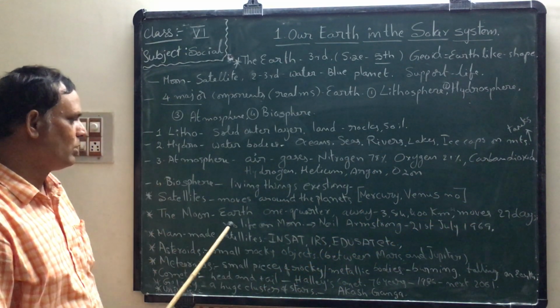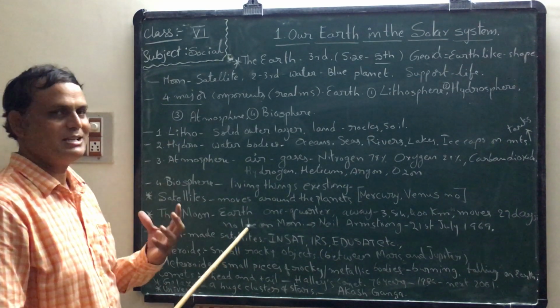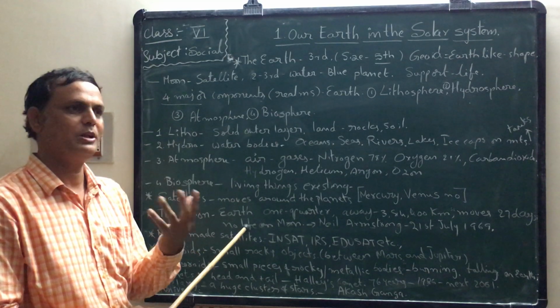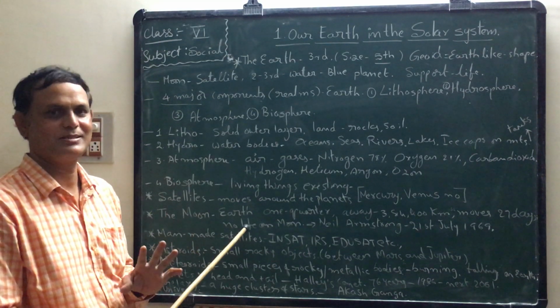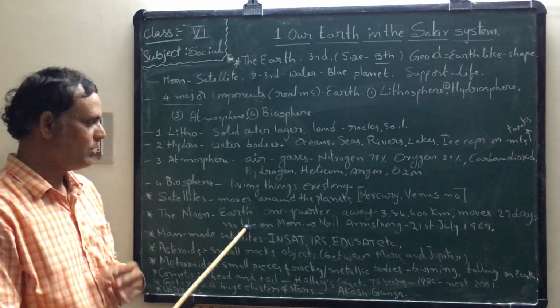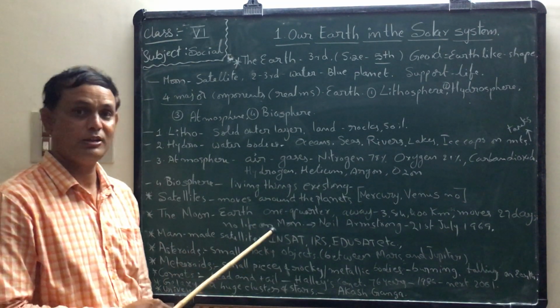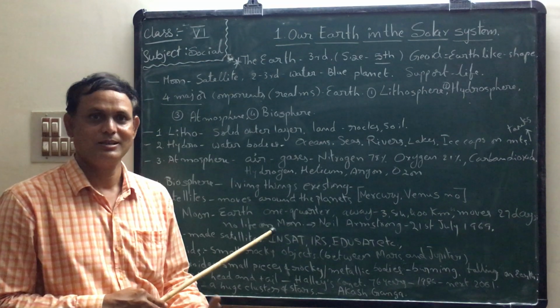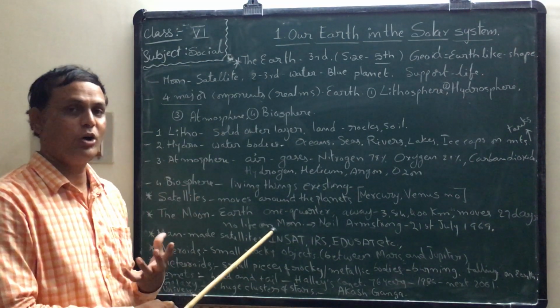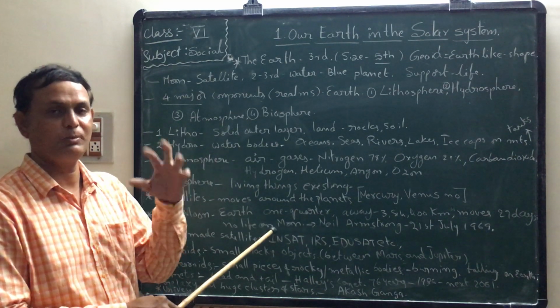So upon the Moon we cannot see any life. Life is not possible upon the Moon: no plants, no human beings, no creatures, birds, etc. But we can see on the Moon many mountains, plateaus, valleys, etc. So how can we know all these things upon the Moon?